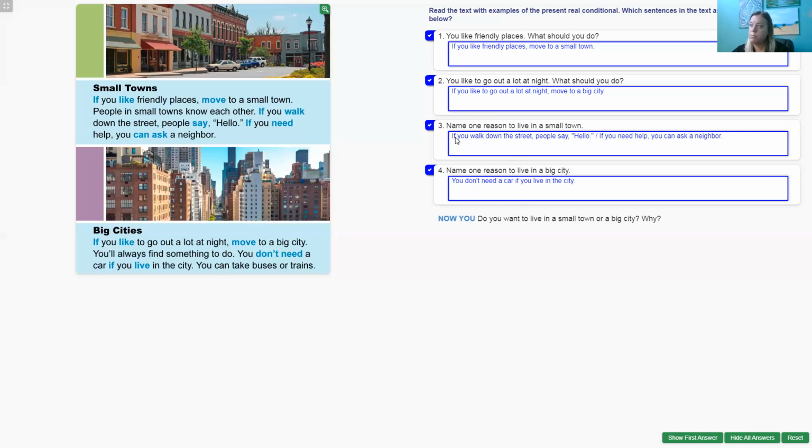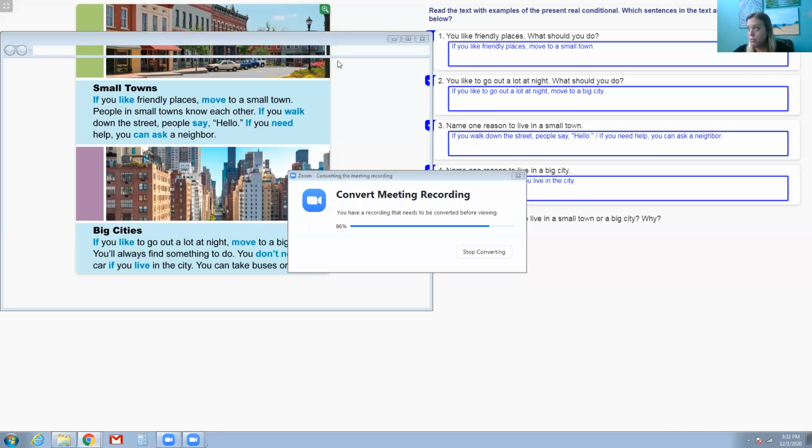So here we have examples of our if statement at the beginning of our sentence, and we can also use it at the end. We're going to use a comma if it comes in the beginning. Let's look more closely at our grammar rule for the day.